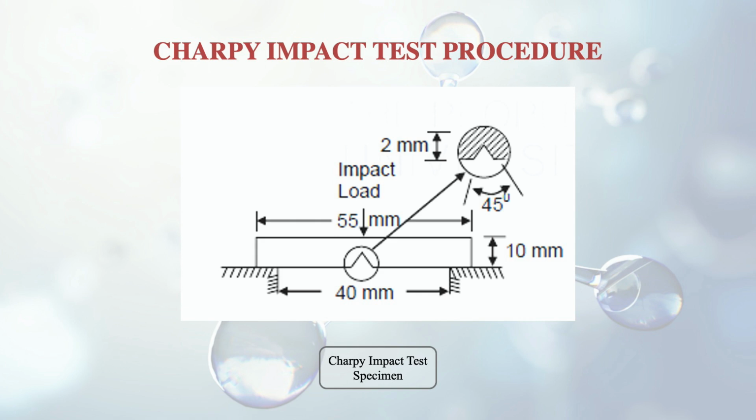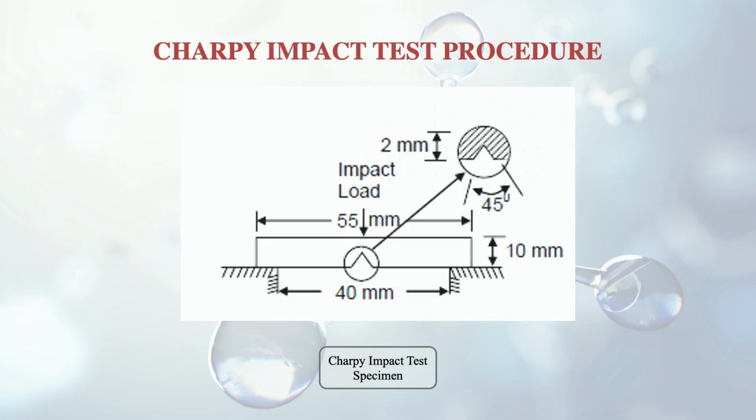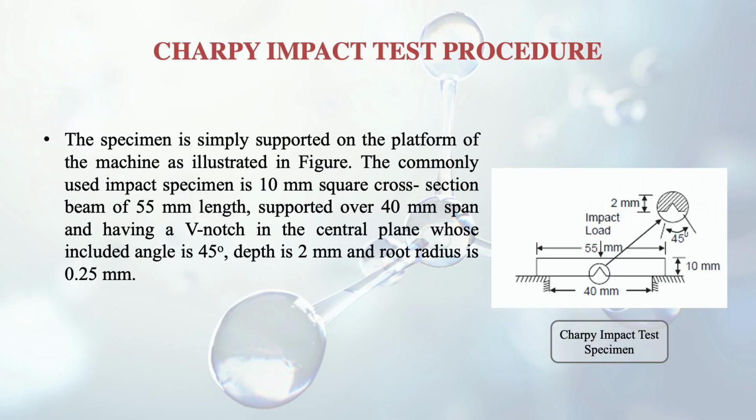In the figure you can see we use a standardized type of component. Here are the details. The commonly used impact specimen is a 10 mm square cross section beam of 55 mm length. So its length is 55 mm, the cross section is 10 mm, and it is supported over a 40 mm span, as you can see in the figure. It has a V notch on one side in the central portion, its angle is 45 degrees, depth is 2 mm, and root radius is 0.25 mm. So this is a standard specimen.